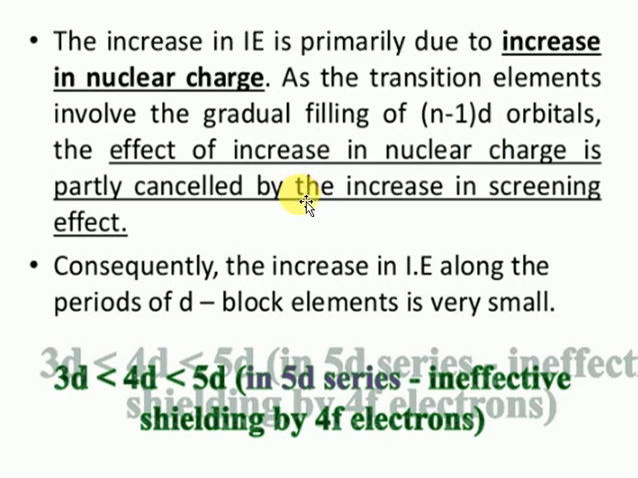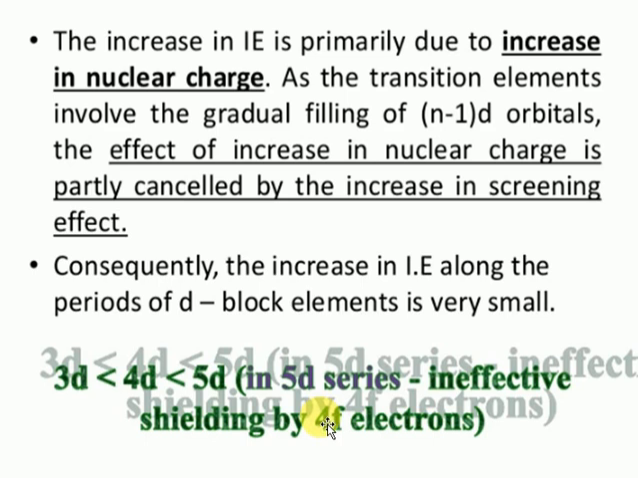Just consider the screening effect: the nuclear force will be cancelled out, and the atomic size decreases. So we can see very clearly the 3d series has the lowest ionization enthalpy when compared with the 4d series. The 4d series has lower ionization enthalpy when compared to the 5d series. The 5d series has the highest ionization enthalpy. Why? Because of the lanthanide contraction, due to the filling of the 4f orbital.